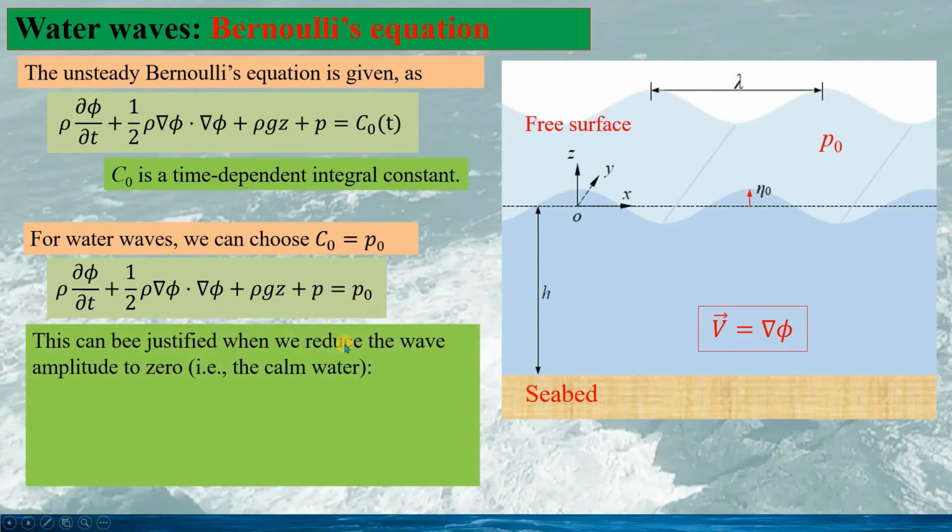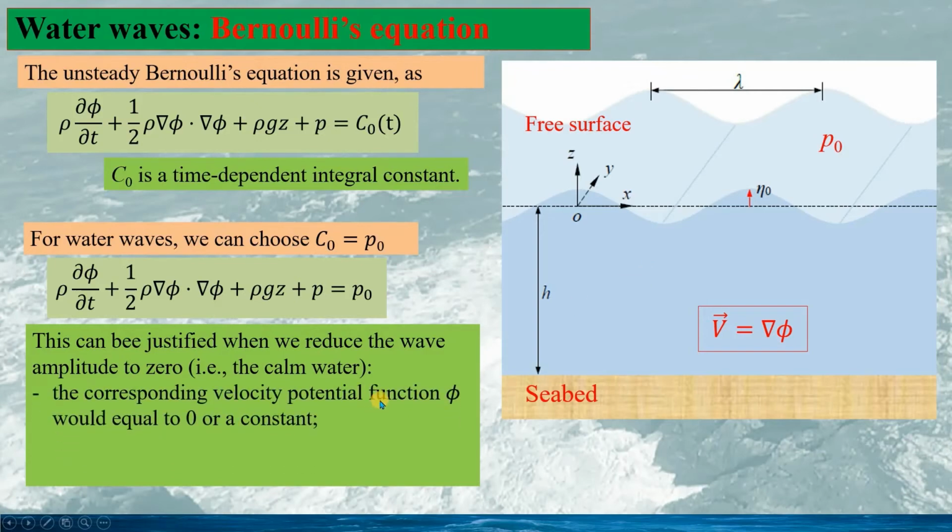Here we can see if we reduce the wave amplitude to 0, that is the calm water, so the corresponding velocity potential function phi would be 0 or a constant. And at z equal to 0 on the calm water free surface, the pressure is the atmospheric pressure P0.